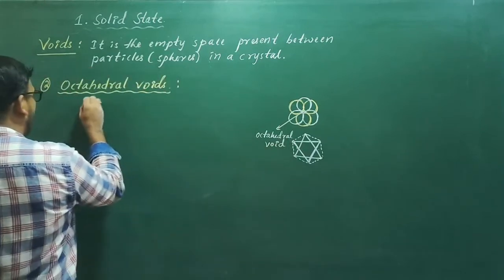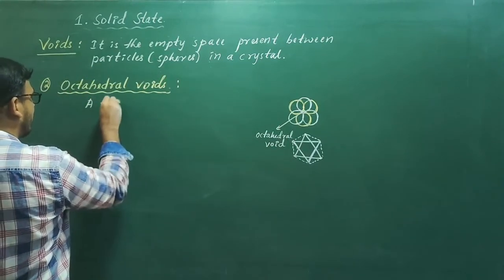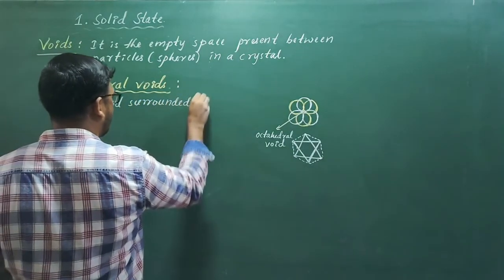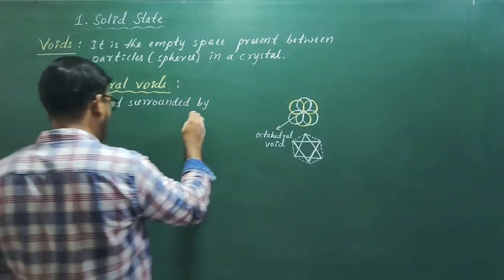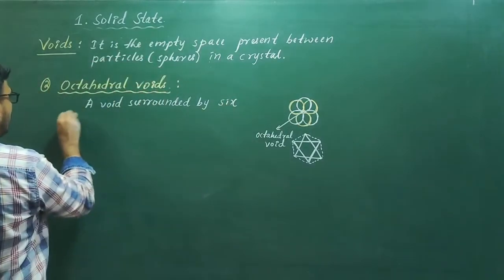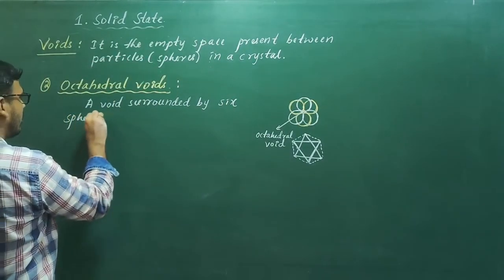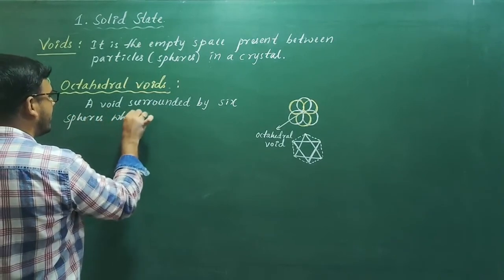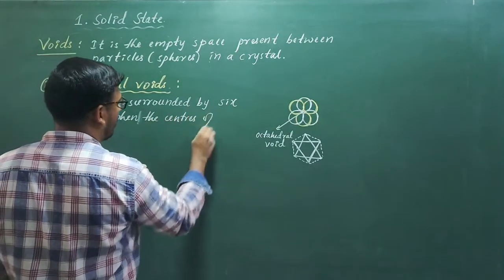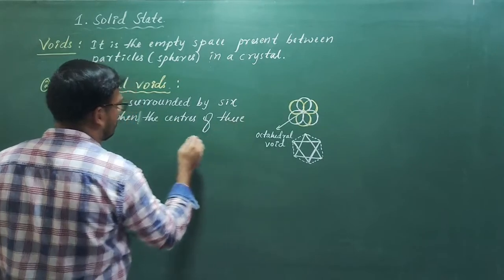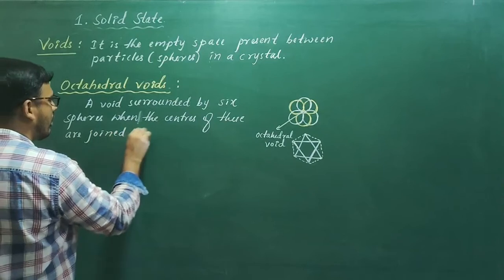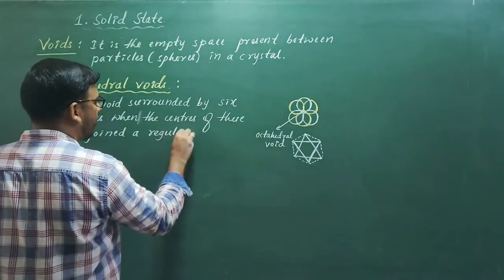So a void surrounded by 6 spheres, and when the centers of these are joined, a regular octahedron is formed.